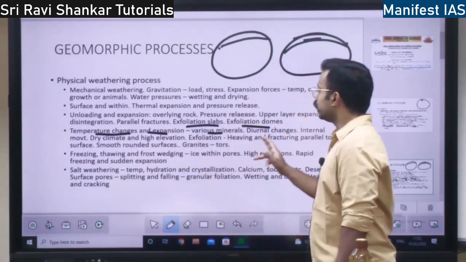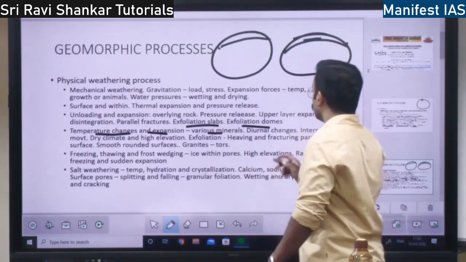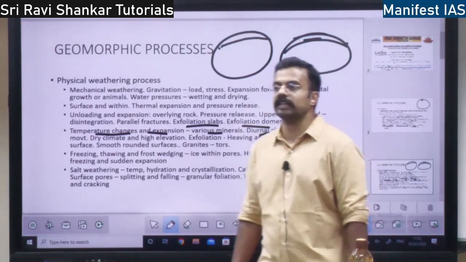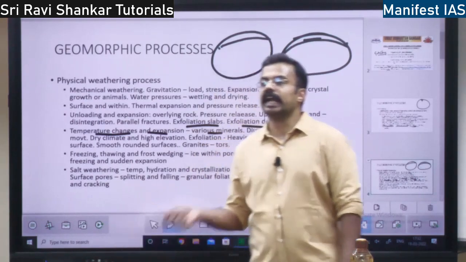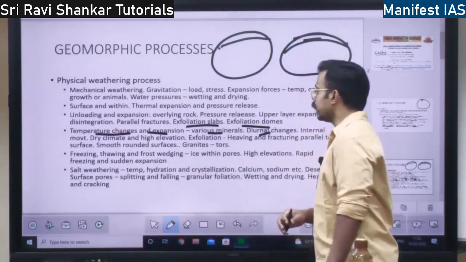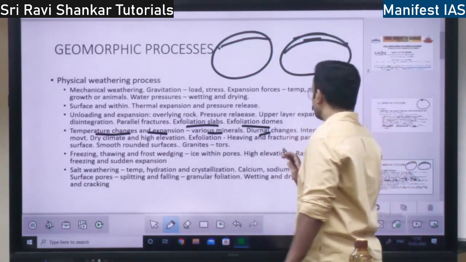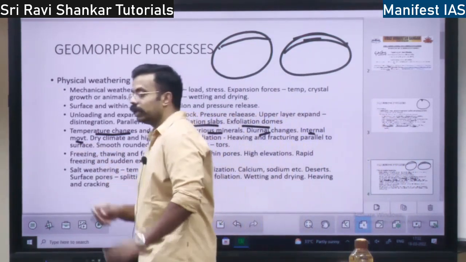When they react differently, there will be expansion within the rocks, right? The best temperature change example is diurnal change. What is diurnal change? The change of temperature between day and night is called diurnal change. Because of diurnal change, there will be temperature change which will lead to expansion, so there will be internal movement within the rock.